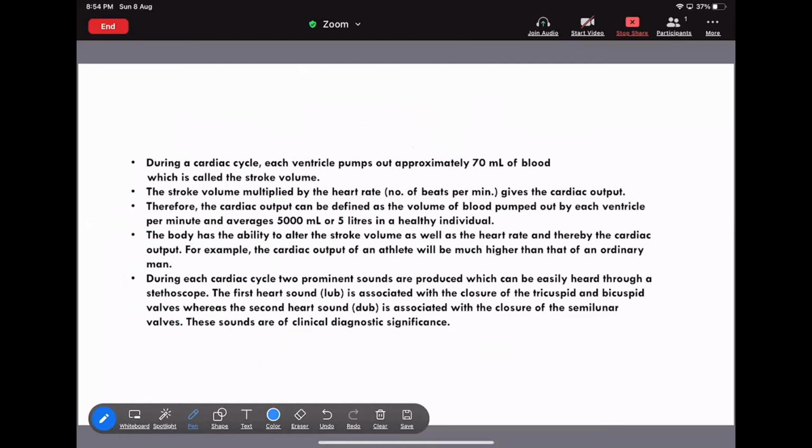For example, the cardiac output of an athlete will be much higher than that of an ordinary person.